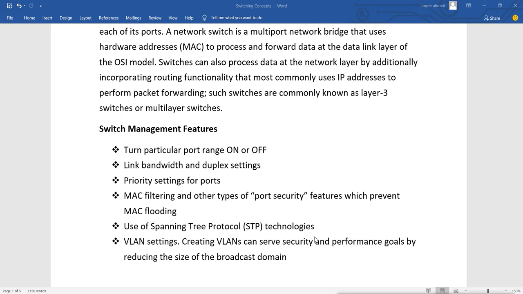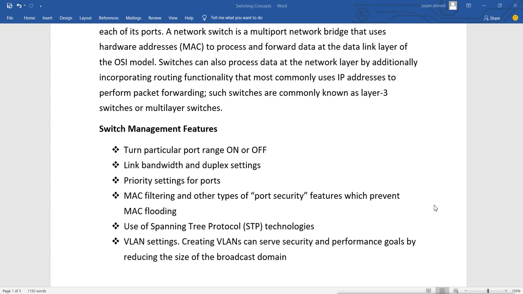Then we have VLAN settings, where we can create VLANs. We can serve security and performance goals by reducing the size of the broadcast domain. These VLANs are also very important. VLAN means virtual LAN. LAN is our local area network, and in our local area network we have multiple machines. To connect them together we use switches.